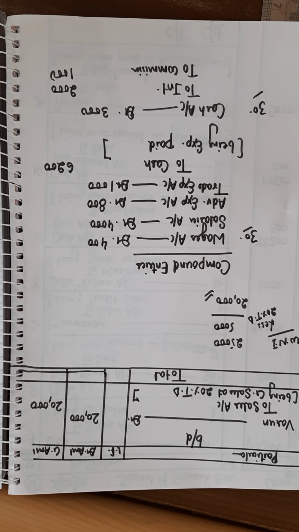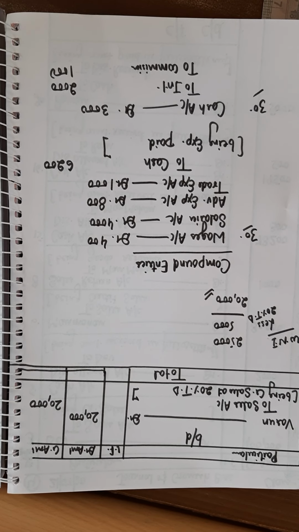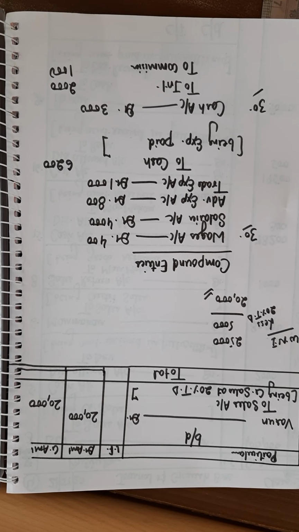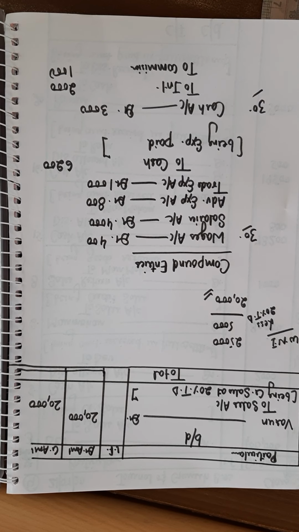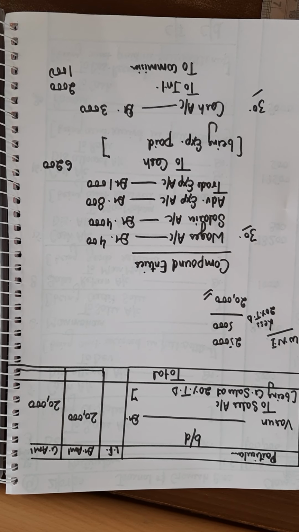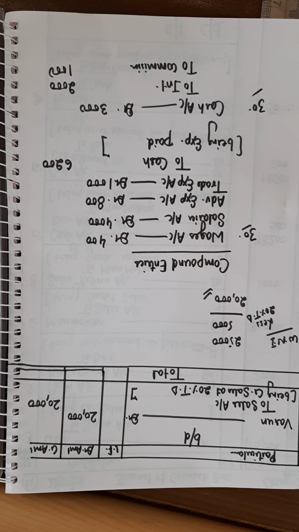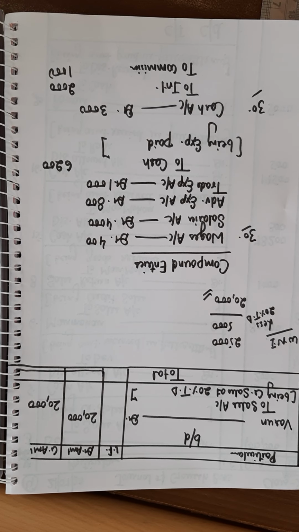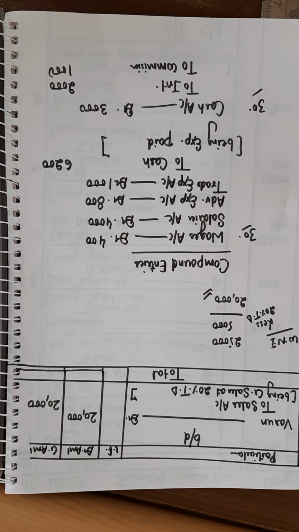Like question number 5, the last entry is given to you that on 30th you have to pay wages of 400, salaries of 4000, advertisement expenses of 800, trade expenses of 1000. So instead of passing individual entries, wages to cash, salary to cash, advertisement to cash or trade expenses to cash, a merged entry is to be passed over here: wages account debit, salaries account debit, advertisement expenses account debit, trade expenses account debit to cash. Like this you have to pass the entry.